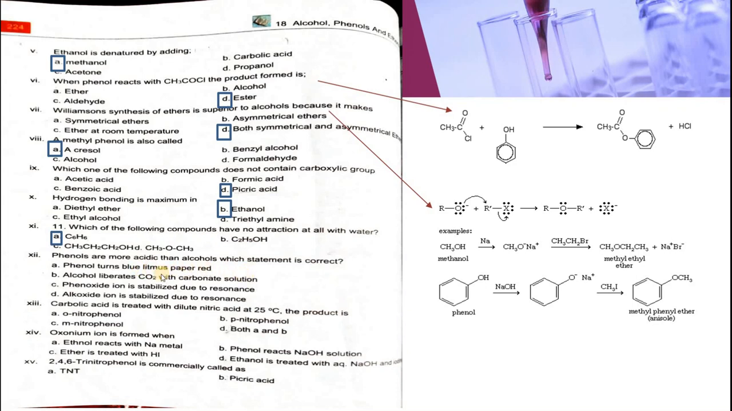Phenols are more acidic than alcohol. Which statement is correct? Phenol turns blue litmus red. Alcohol liberates carbon dioxide. Phenoxide is stabilized due to resonance. Alkoxide is stabilized due to resonance. C option is the correct one.